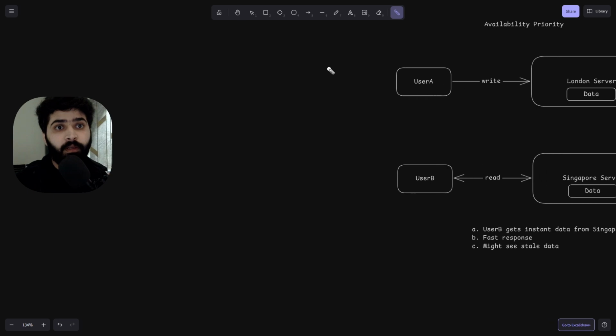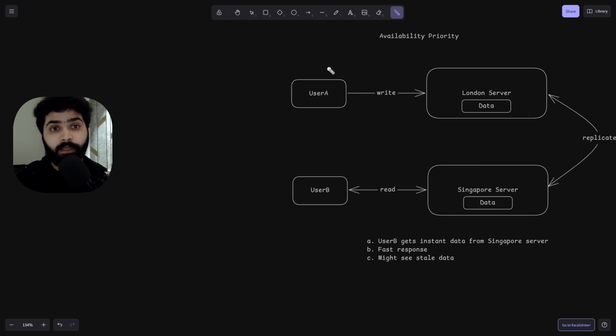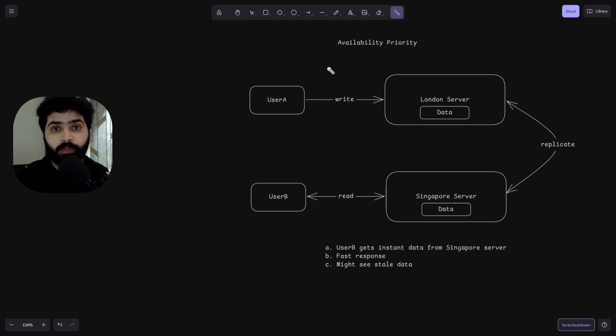Now, the other one is when you want to prioritize availability. I want a quick response. No matter if it's stale or fresh, I want some response. So in that scenario, user A sends an update request for their profile, then user B gets the instant data from the Singapore server. It might not be synced yet, but it's a fast response. You might see stale data because the latest fresh copy has not been replicated to the Singapore server. So this is the second scenario.